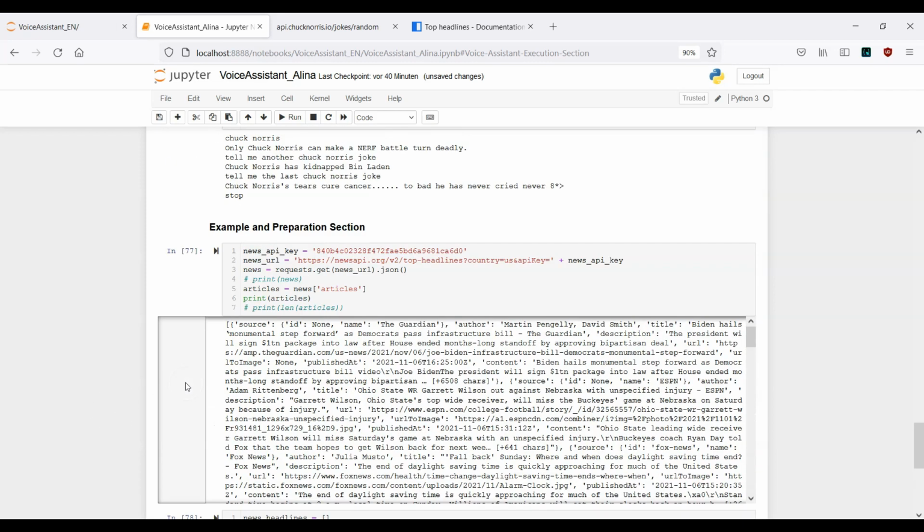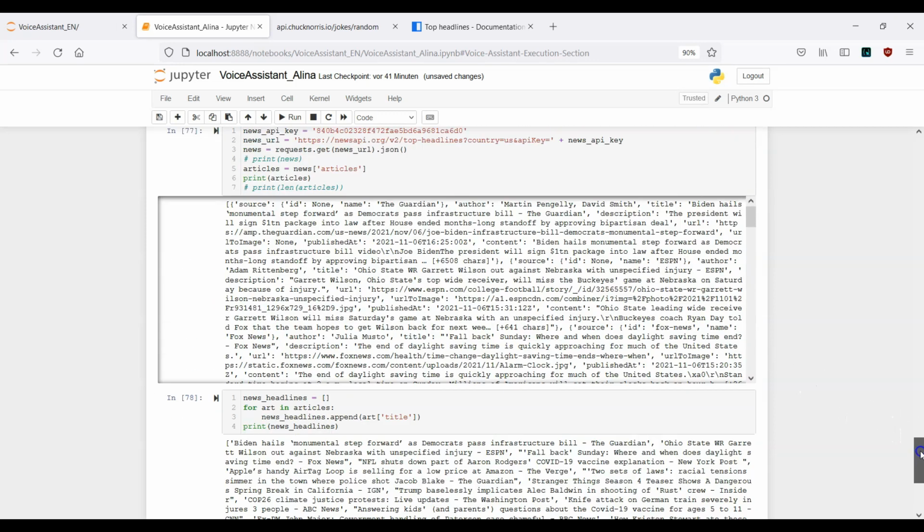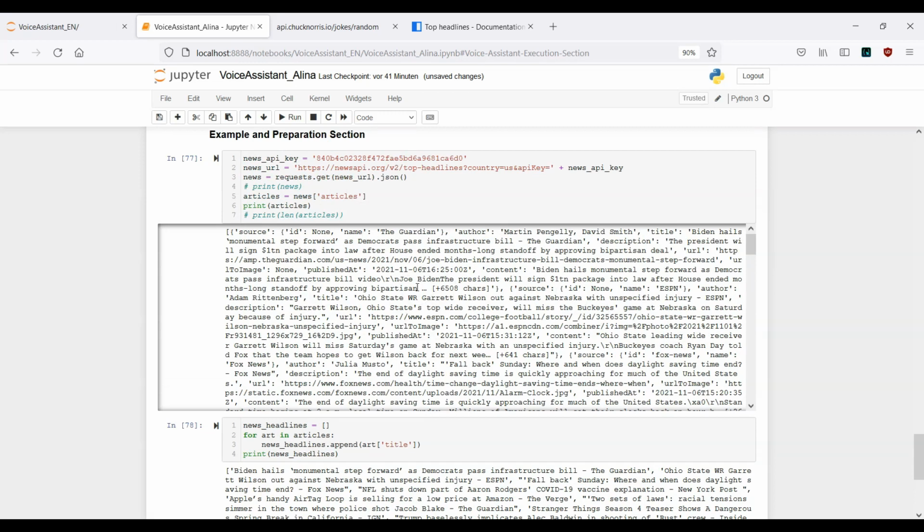If you have any kind of questions, as always, please let me know. For now, I will just proceed, and I can also tell you that most of the work was actually done inside this example and preparation section. This is why I think this separate section is very, very useful, because now I can show you how we can work with all the data. And now we need to do a few modifications in order to integrate everything here into our voice assistant.